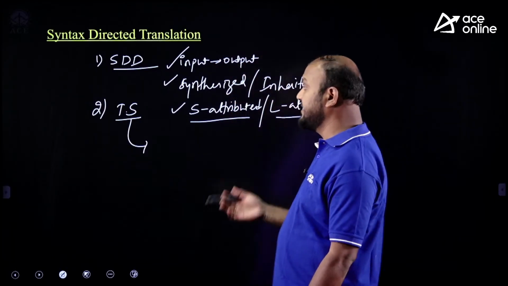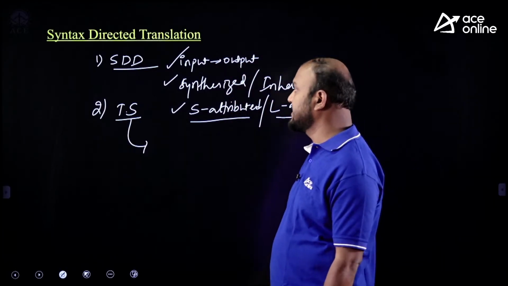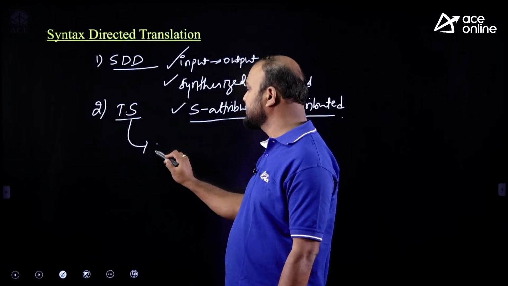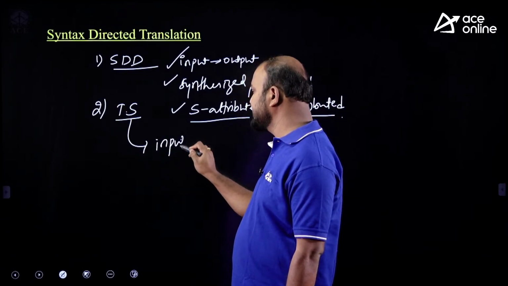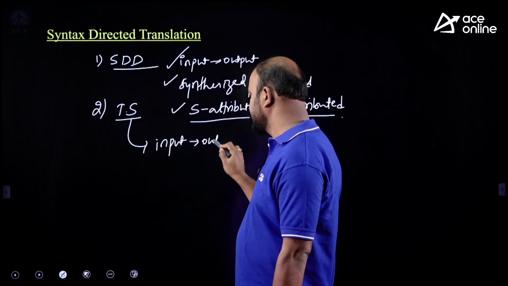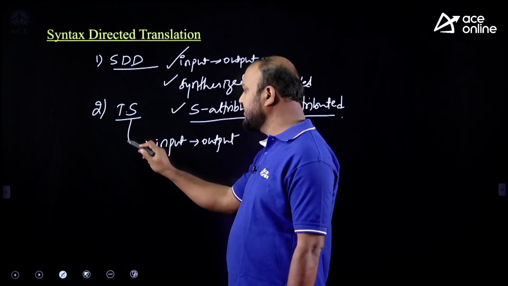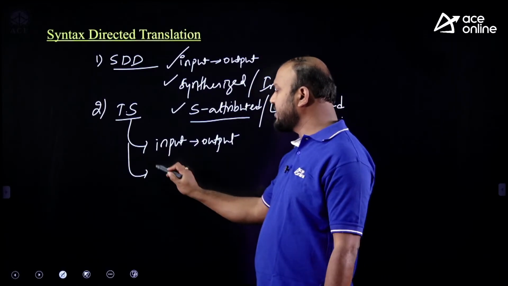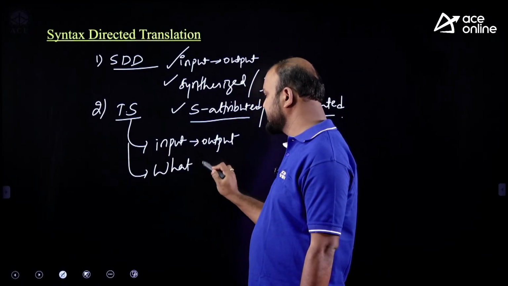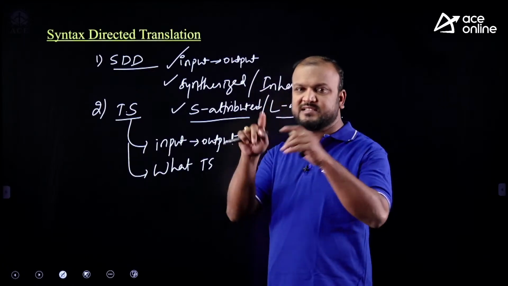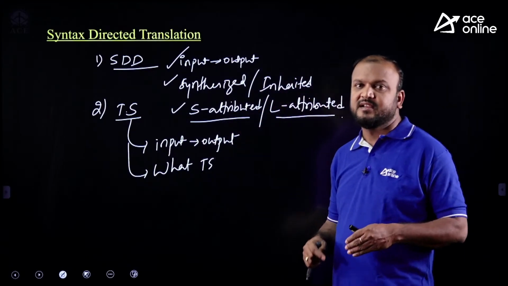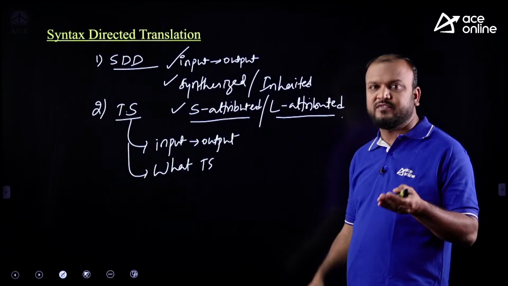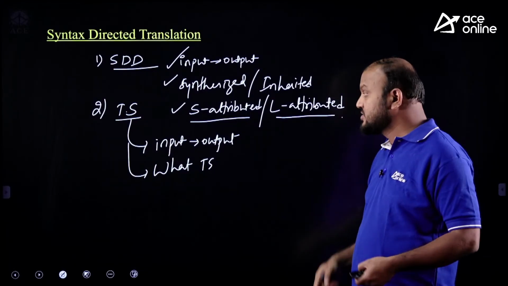When compared with SDD, more questions were asked on translation scheme. Means you will be given a translation scheme and you will be given an input sentence and asked to find the output sentence. But if it is a question of the expected type, what the translation scheme is meant for, like some translation scheme is given and options are: the above translation scheme is meant for so and so, so and so, so and so. So you have to analyze it.